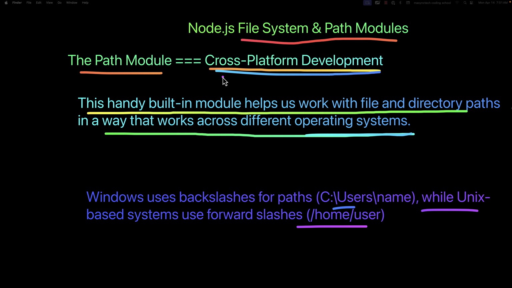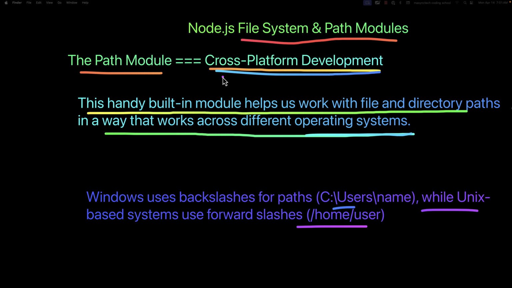Apart from serving static files, we also use the path module for file management. For example, applications often need to locate configuration files in standard locations, and the path module helps you resolve relative paths to absolute paths, making it easy to access these files whether you are running the app from the project root or a subdirectory.